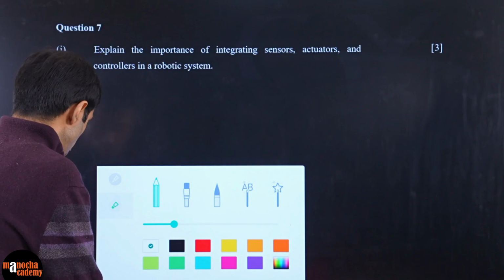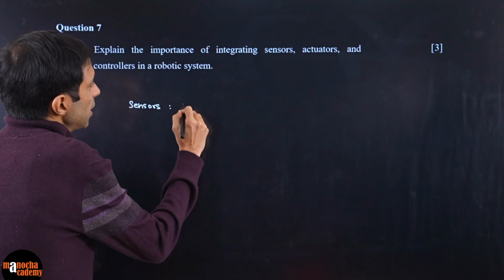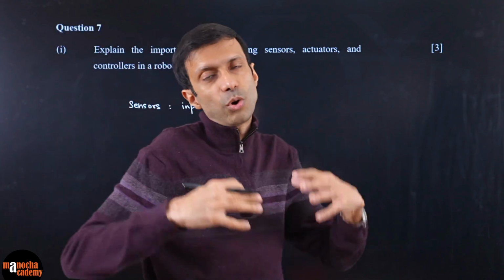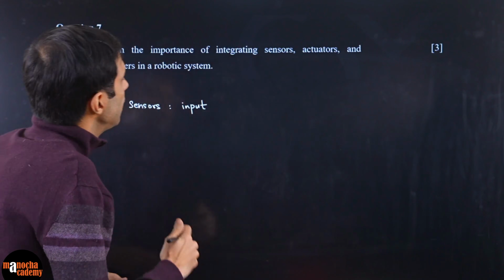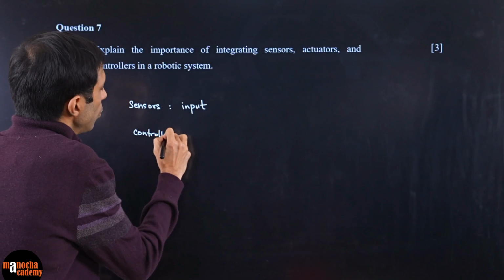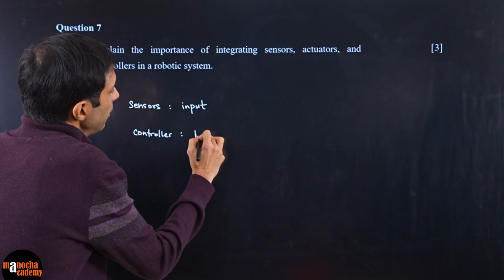Sensors are like your sense organs. So sensors are basically to take the input from the external or the internal environment, right? And then there is your controller. So that input goes into the controller, which sort of acts as the brain.